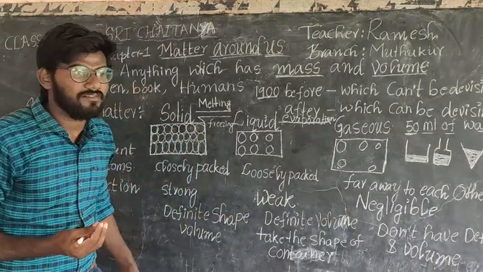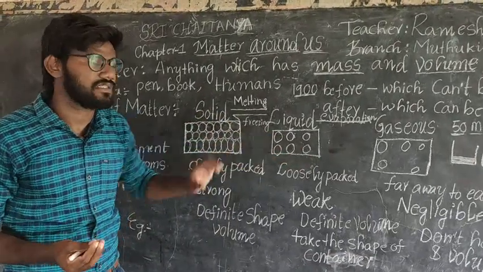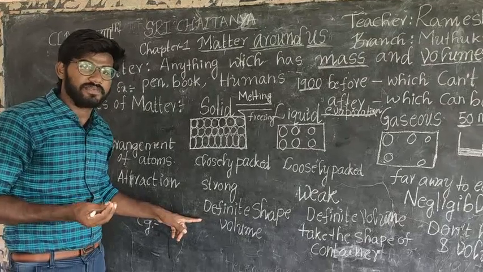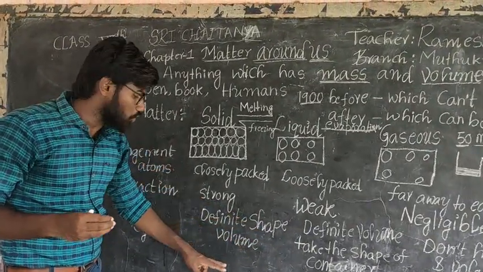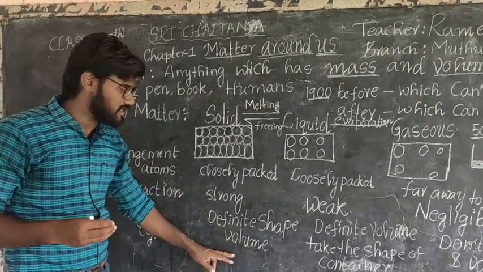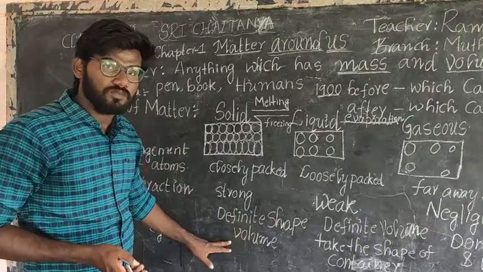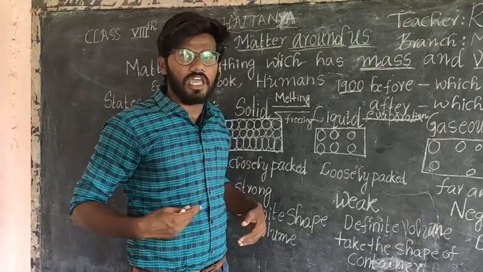And one more very, very important point to define solid, liquid and gases. Solids have a definite, meaning fixed, shape and volume. For example, me, I am a solid.